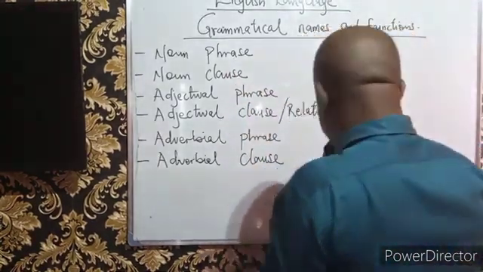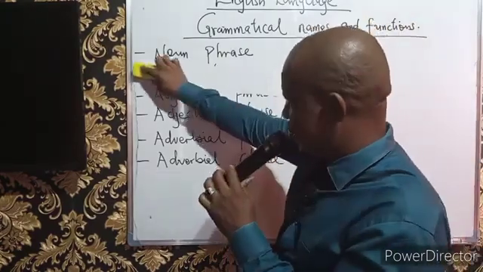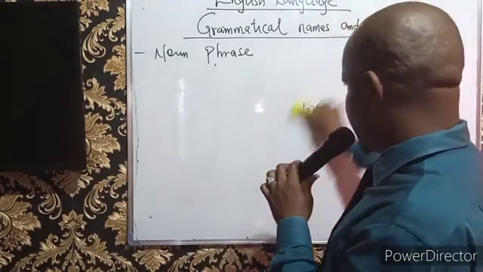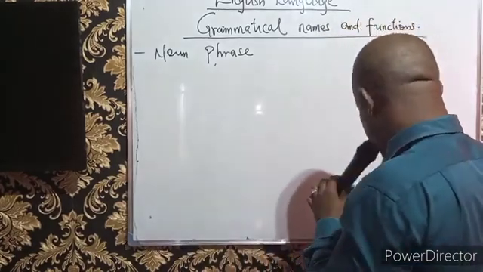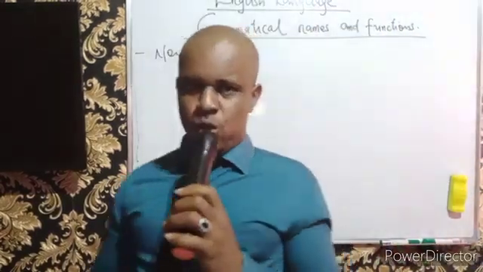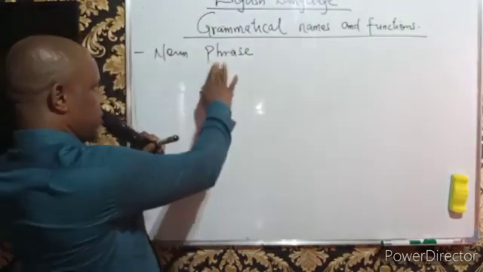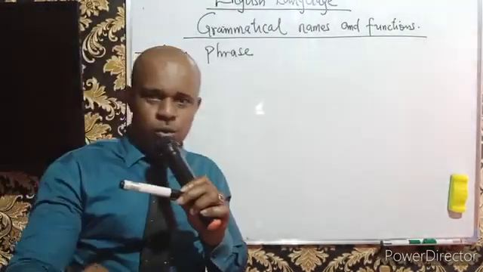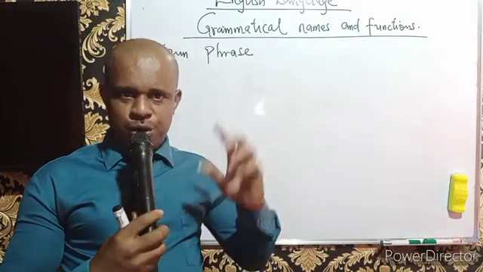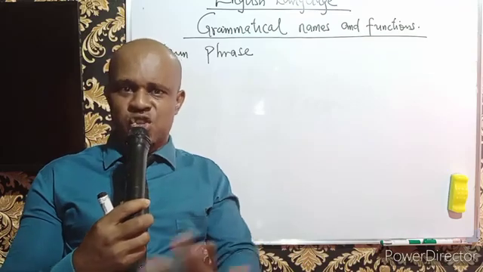When we say noun phrase, what are we expected to understand here? Noun phrase. Now, permit me to tell you that anything noun in English language has to do with name. When we say noun phrase or noun, we are making reference to names. Each time you hear the word noun, noun simply means name.